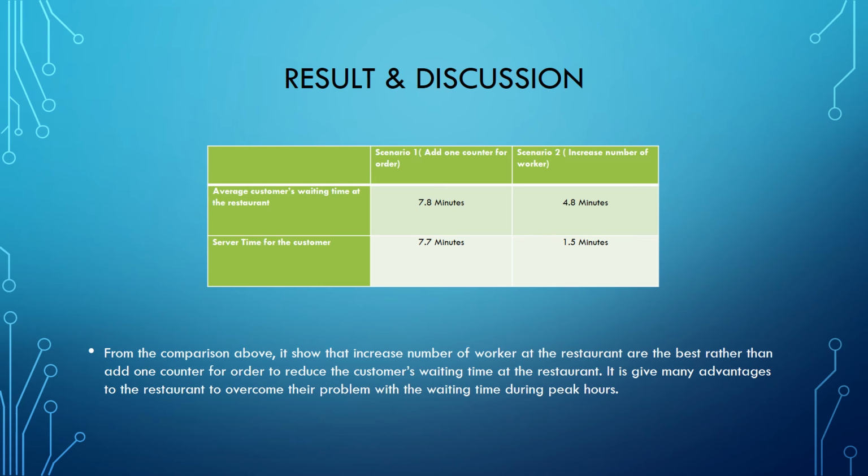We can see that increasing the number of workers at the order counter is better than having one counter for order to reduce the customer waiting time at the restaurant. It also gives many advantages to the restaurant to overcome their waiting time problem during their peak hour, which is at 10 p.m. until 11 p.m.